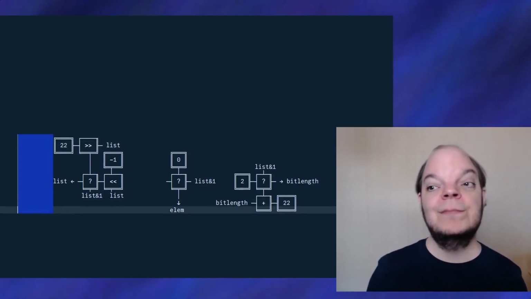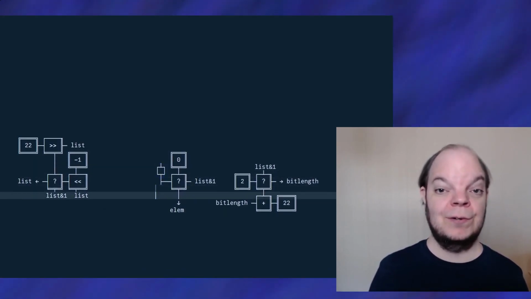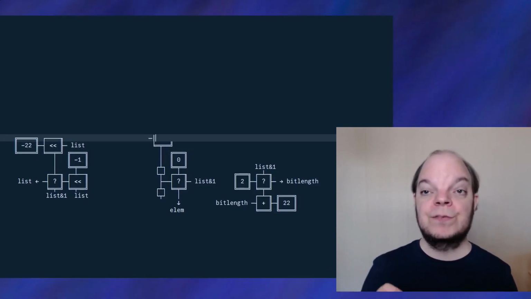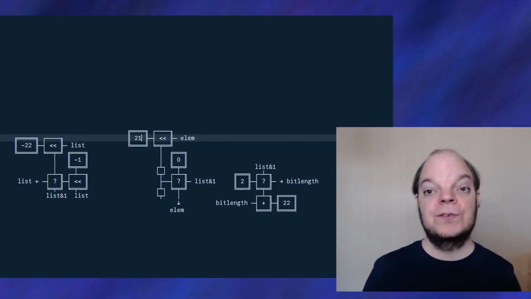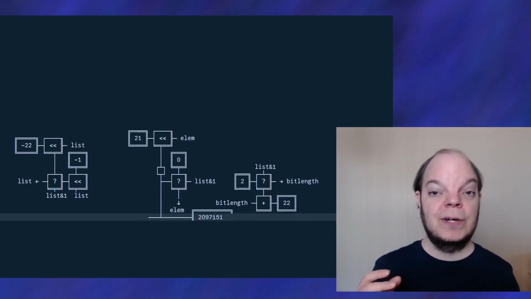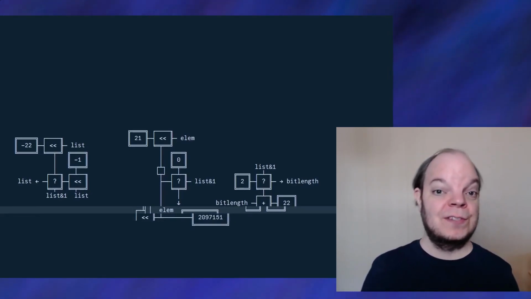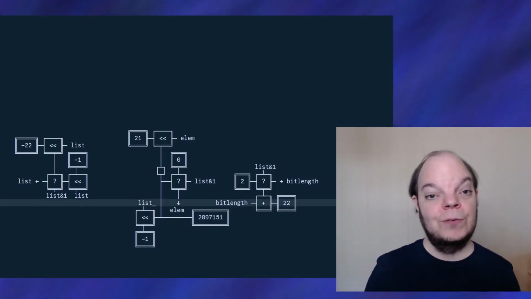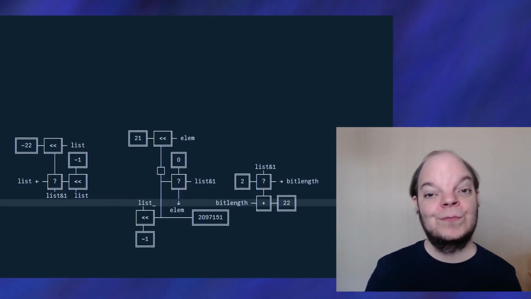In the case of the element, we're gonna need a bitwise OR in order to append the chunk that we're decoding. Now, on one side of that bitwise OR, we want the element from the recursive call, but shifted left by 21 bits. The other side of our bitwise OR is going to be a bitwise AND, because we want to extract the lowest 21 bits from something. And that something is the list, but we need to shift out the 0 bit first, so it's actually the list shift right 1.